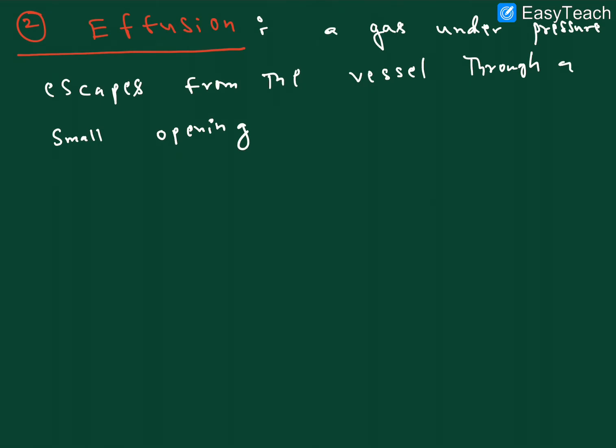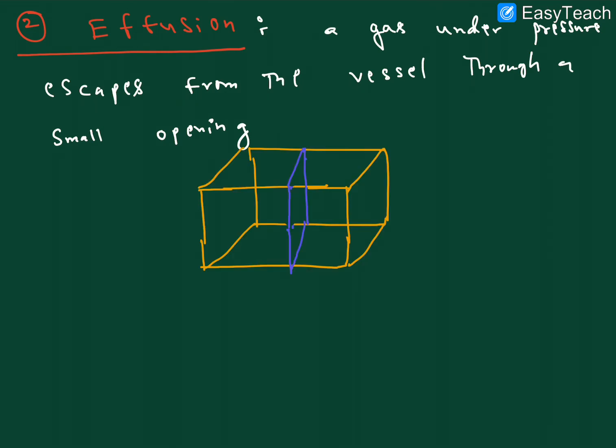In diffusion, there we completely remove the divider, just intermixing there. But here the pressure is high, going to low pressure, the air passes through a small hole or small opening, right? I hope it is clear, right?